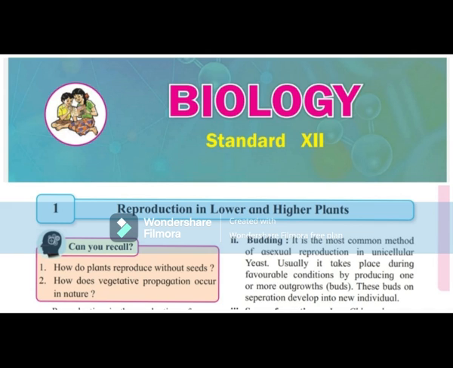Chiropterophily. Bats can transport pollen over long distances, sometimes several kilometers. Adaptation in chiropterophilous flowers: flowers are dull colored with strong fragrance. They secrete abundant nectar. Flowers produce a large amount of edible pollen grains. Examples: Anthocephalus, that is kadam tree, Adansonia, baobab tree, or Gorakchinch, and Kigelia, that is sausage tree.